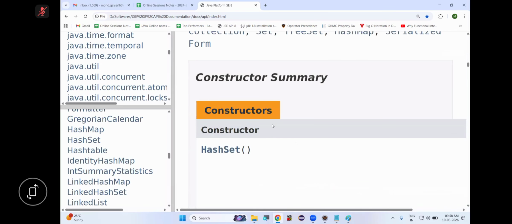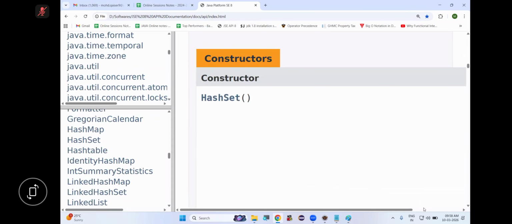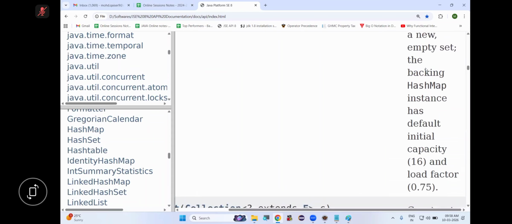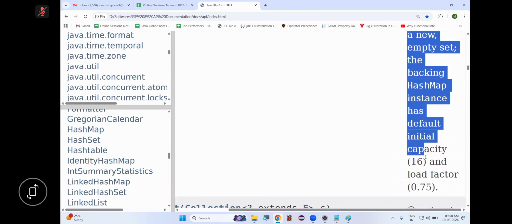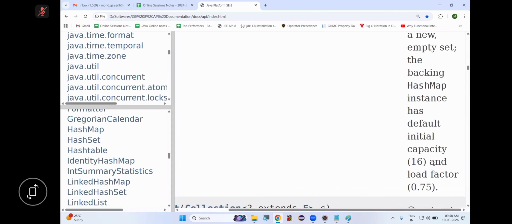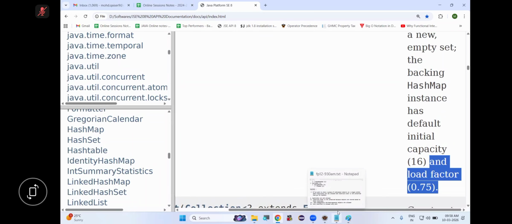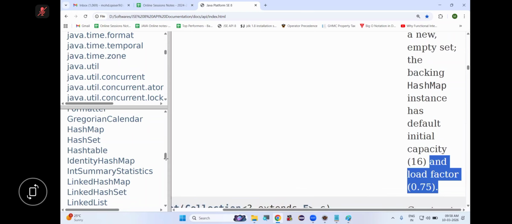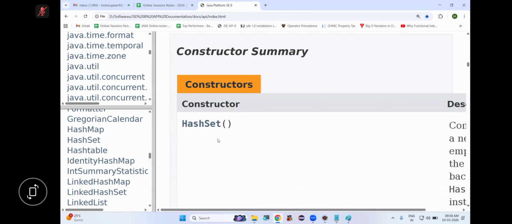Scroll down. See, we have constructors. See the constructor: we have a zero-parameterized constructor or not? Now, if we use this constructor to create a HashSet object, what happens? One empty HashSet object will be created with initial capacity 16 and default load factor 0.75. Is this clear, everyone?